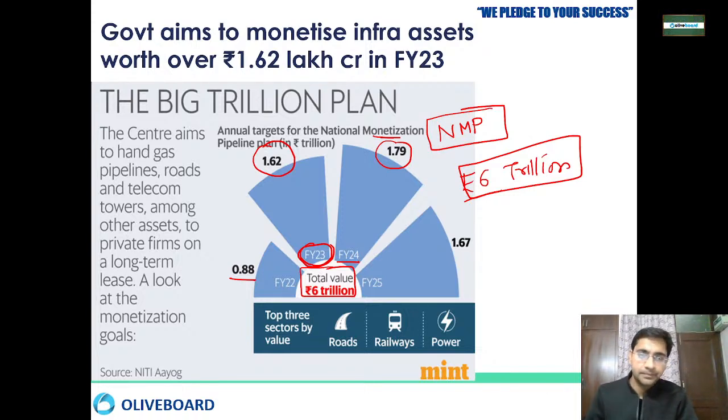Like we have BSNL. BSNL has towers at remote places. Even big companies cannot reach that level, but BSNL has towers there, so we can monetize that. Because BSNL is not working properly, we can utilize it. If we have any other infrastructure asset that we are not using right now, we can monetize it and give it to a private party for working. This is called an infra asset, an infrastructure asset of the government.